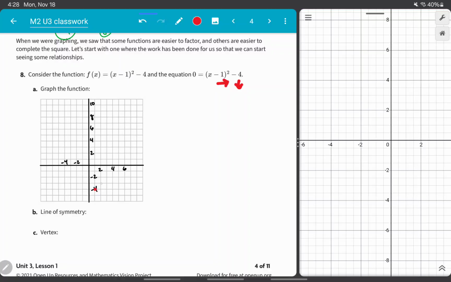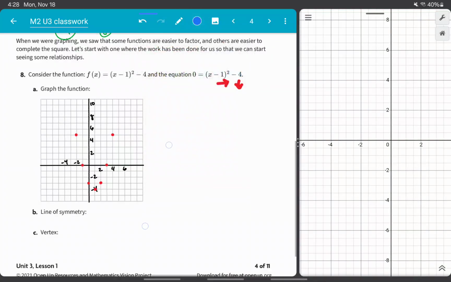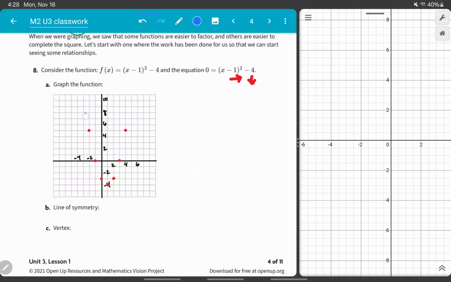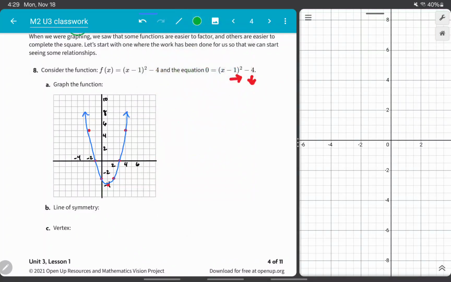There's our 0, 0. Then we go 1, 1, 2, 3, 3, 9. So that's going to be right here. And I'm going to go 1, 1, 2, 3, 3, 9. Let's drop this down a little bit. Let's graph with a smooth curve. Close enough. Line of symmetry. There's that one right there.